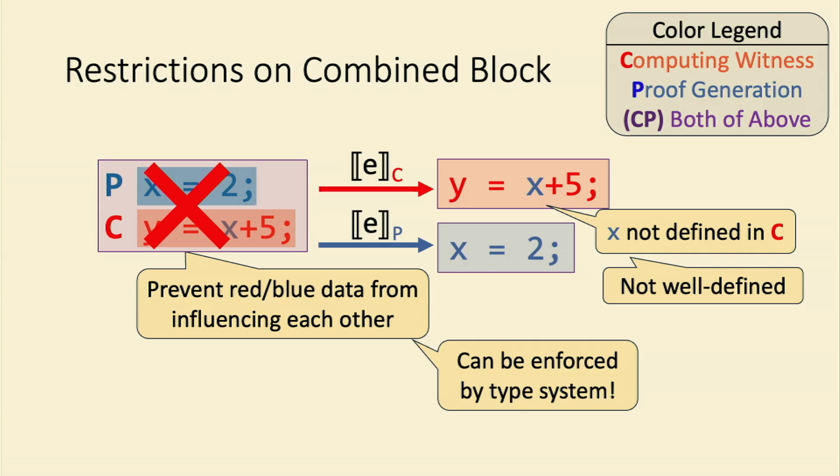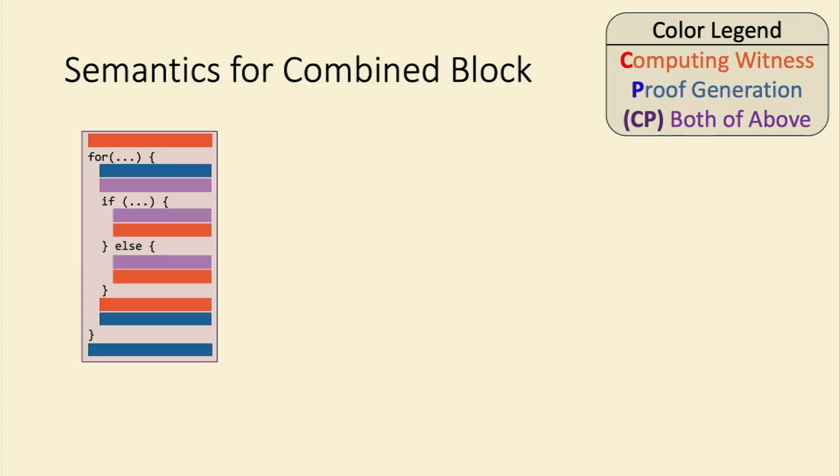What we show is that this can actually be enforced by a type system. So we developed a modal type system that basically just prevents the mixing of red and blue data. And this is what allows us to define these projections properly. So we have this combined block. We've defined how it's actually compiled.